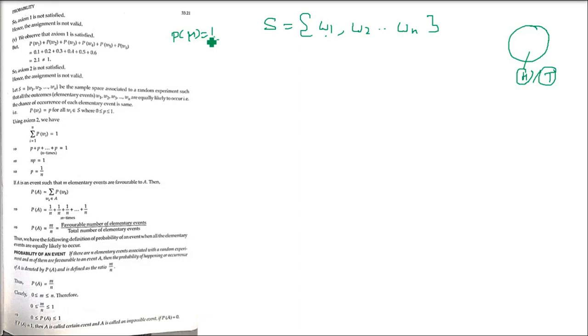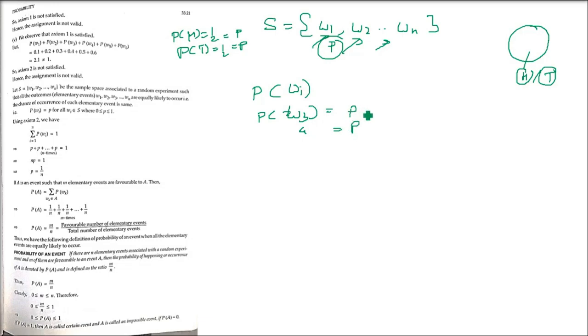Why did we assign half in the previous case? We assigned the value of half because we know that the coming of head and the coming of tail are equally likely. So we have half and half, 0.5, 0.5, because all the events are equally likely. So for W1, W2 till Wn, the probability of each of these coming is P. So P(W1), P(W2), P(W3), all are P. You take any one of these, P(Wi), where i is from 1 to n. So P(W3) is P, P(W4) is P, P(W10) is P.